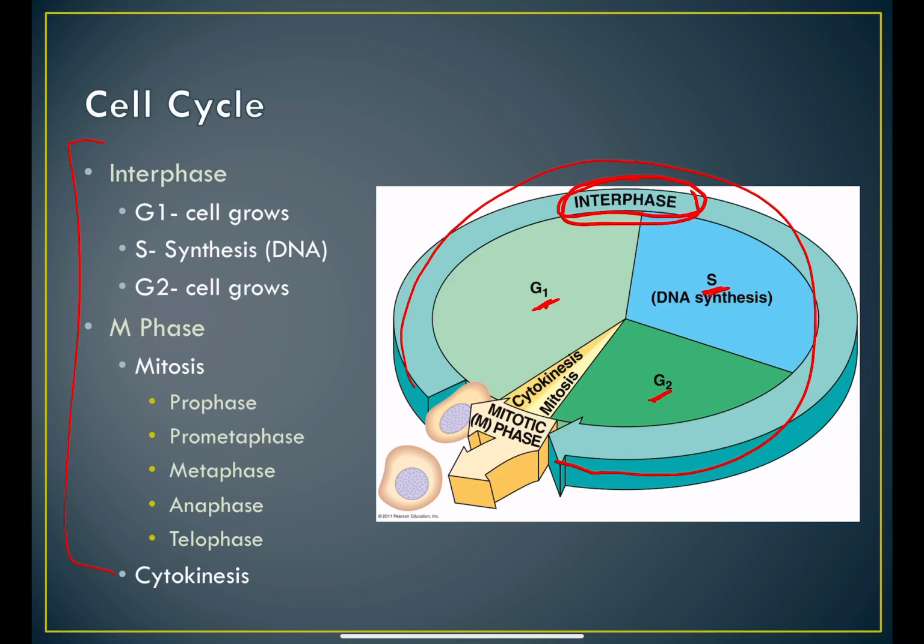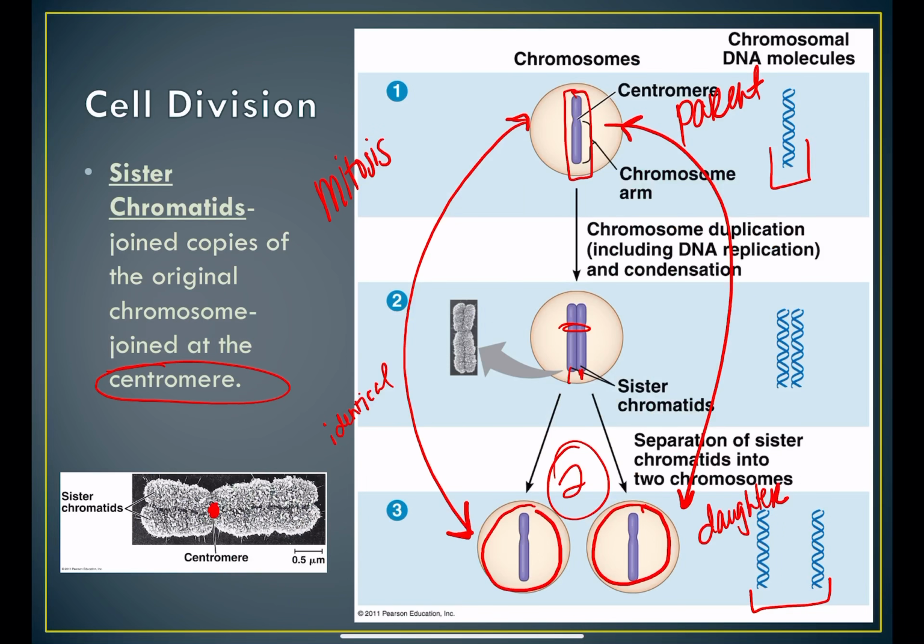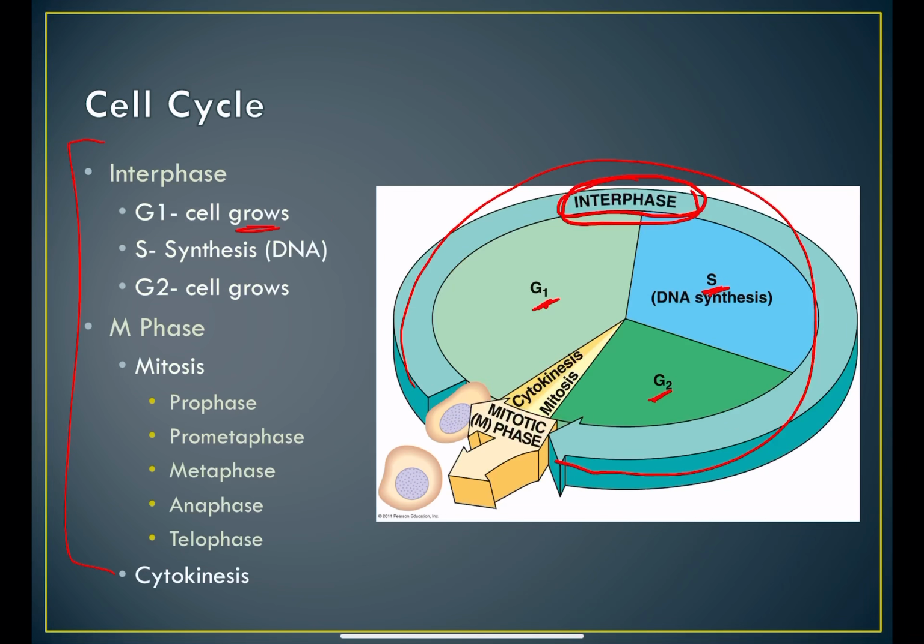You gotta know this. You gotta know this, okay? G stands for growth. So the cell's gonna grow and prepare for division, okay? S stands for synthesis. That is when the DNA is going to be newly synthesized. That's when the DNA is going to be copied, okay? Because in order for these chromosomes to divide, they have to first copy themselves, okay? And so that happens in the S phase, all right? And then G2 is a second growth phase. So the cell continues to grow, okay?